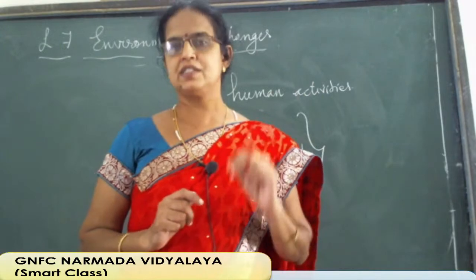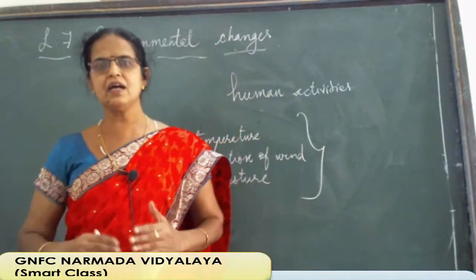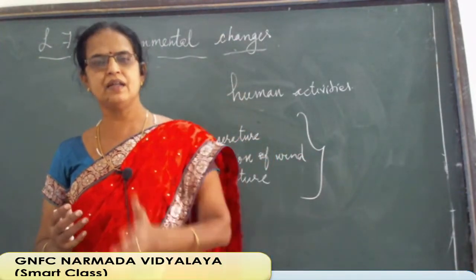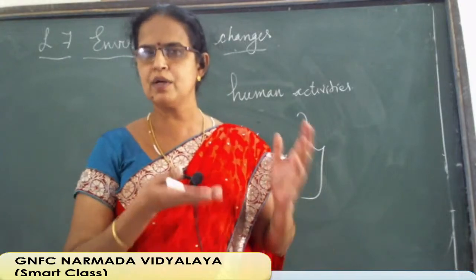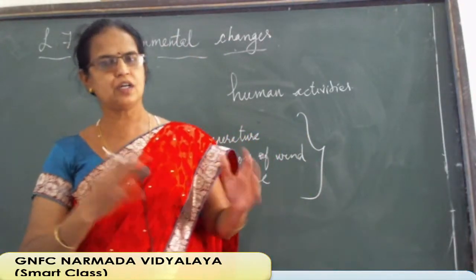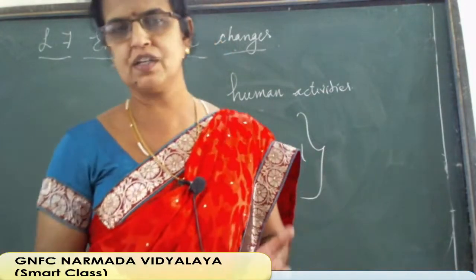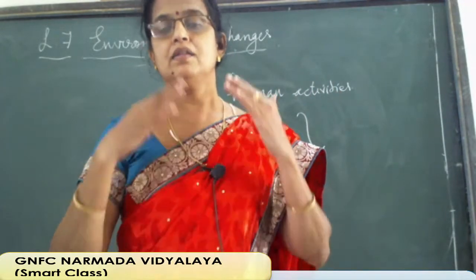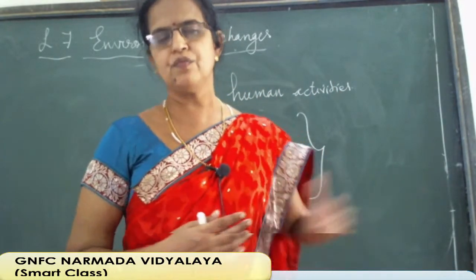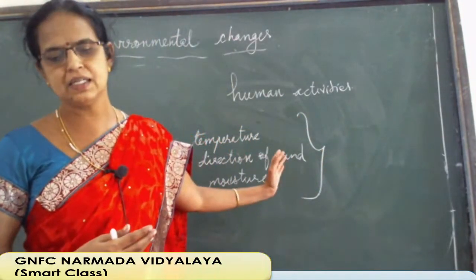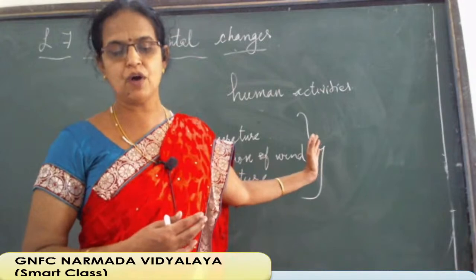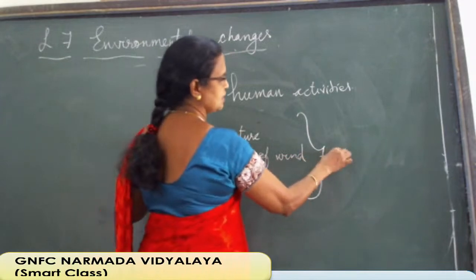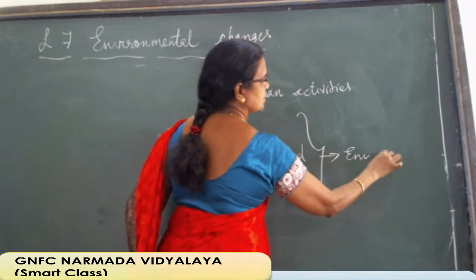Then moisture. In the atmosphere moisture is there, that you studied about the formation of clouds and rain, then the water cycle and everything, how the moisture is there in the atmosphere, then water evaporated, the sea water evaporates and moisture will be there. If moisture is there, that is good, it makes cool, but this moisture level is also changing. So, when these three things change, then what happens, the environment also changes.